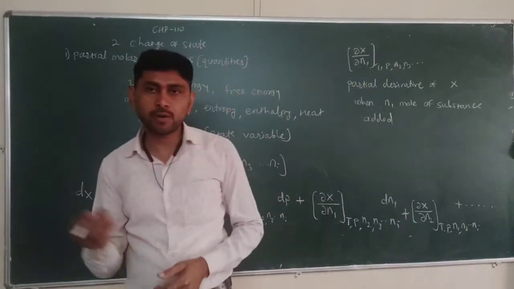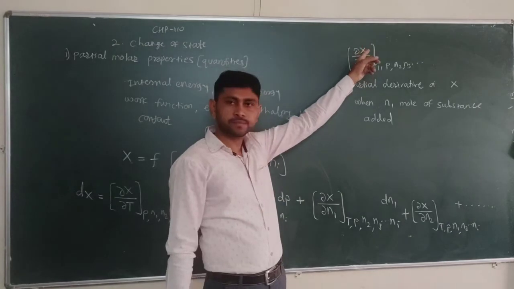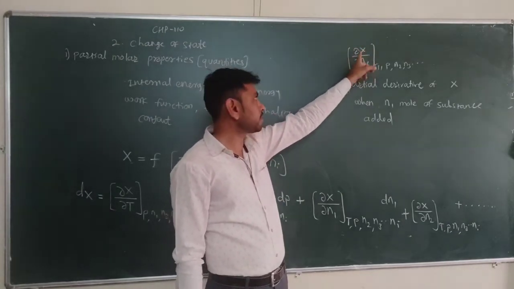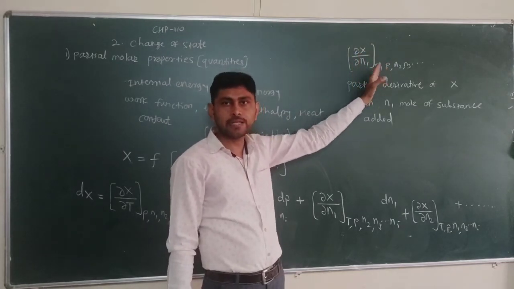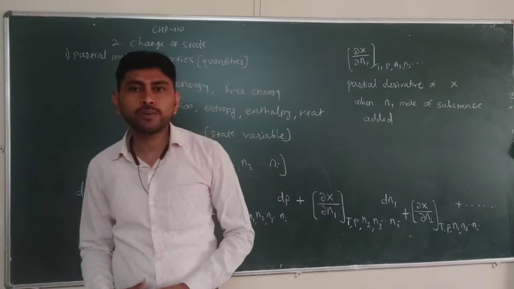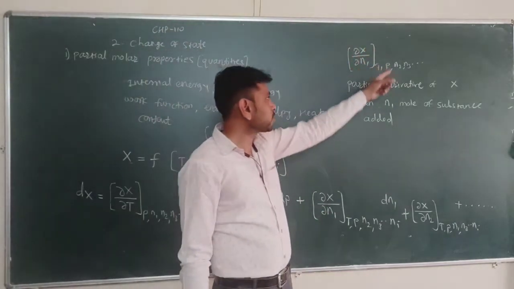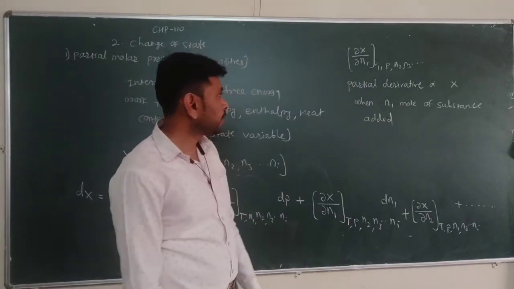When we change N1, or add moles of this constituent, there will be a change in this property, and it is represented by delta X by delta N1 at constant temperature, pressure, and the number of moles of the other constituents. So this is called a partial molar property or partial derivative.